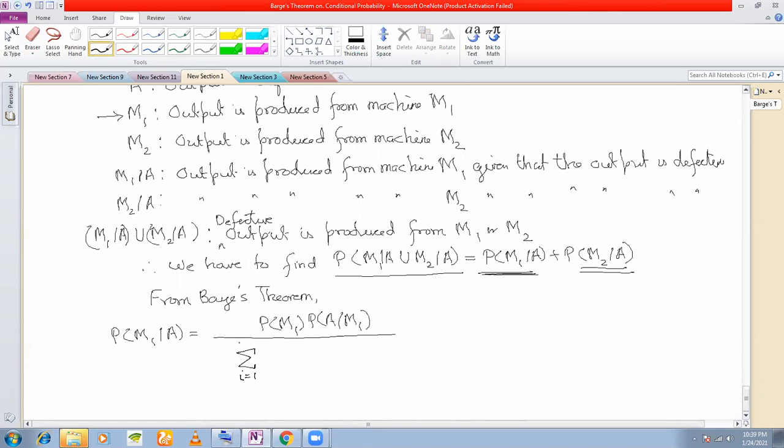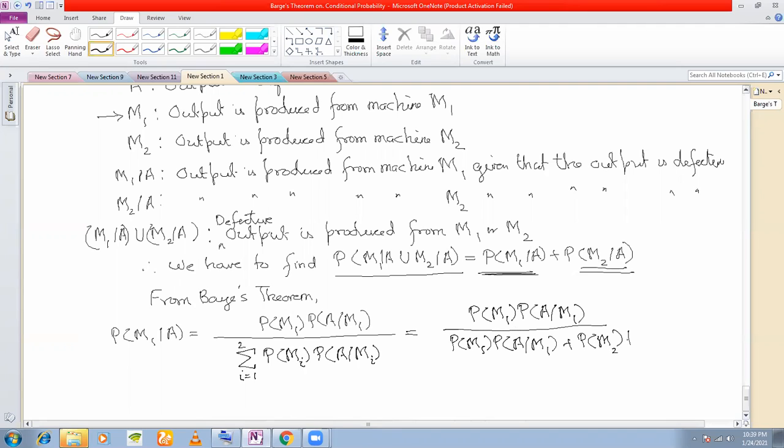So i is equal to 1 to 2, P of Mi times P of A slash Mi. So this is P M1 P A slash M1, divided by P M1 P A slash M1 plus P M2 P A slash M2, right?